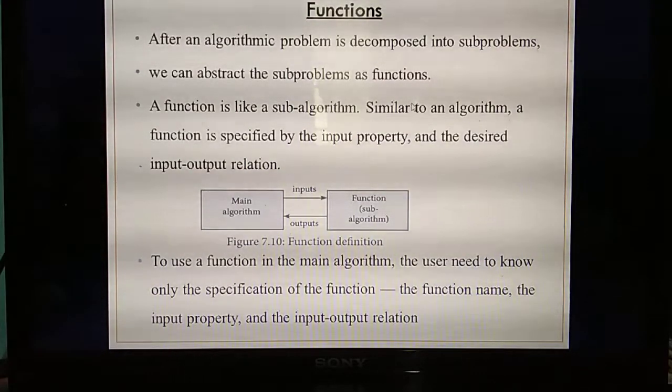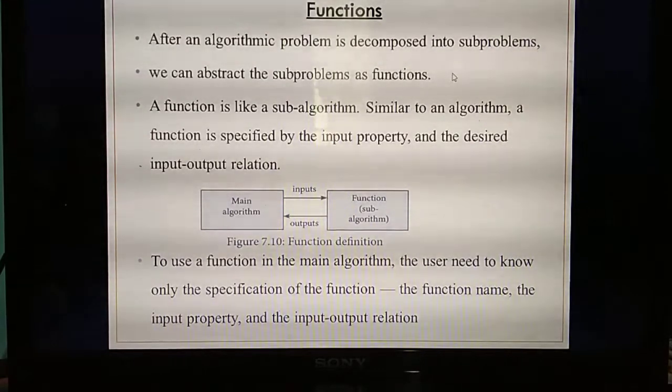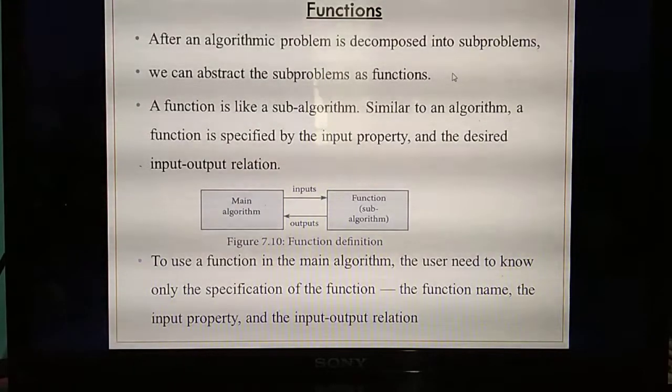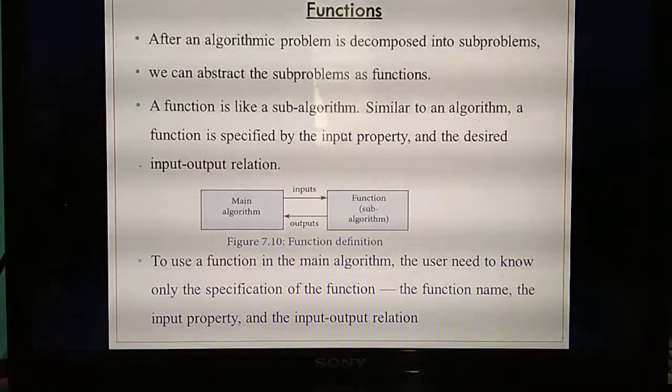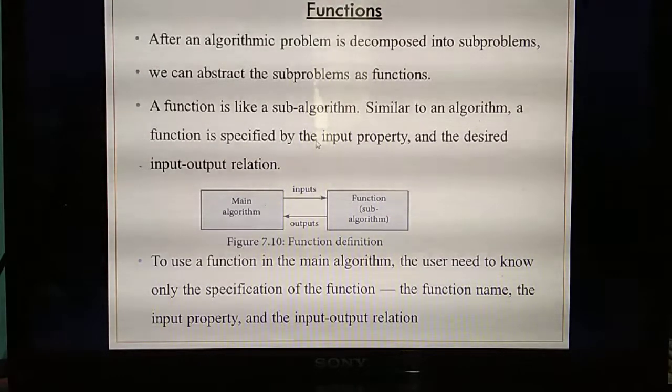These three we call what? Sub problems. These three sub problems are called functions. Understand that sub problems are what we call functions. Otherwise we can call a sub problem a sub algorithm.